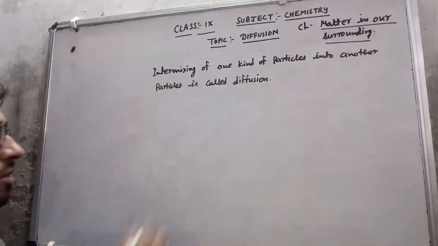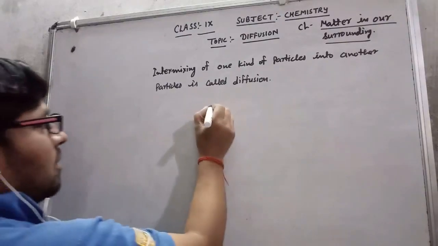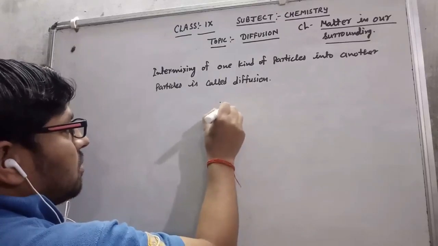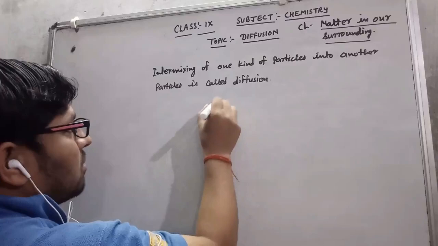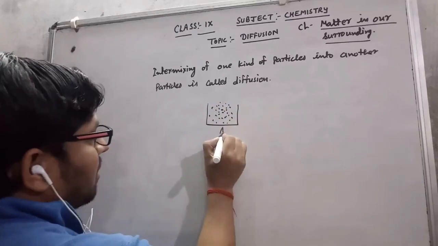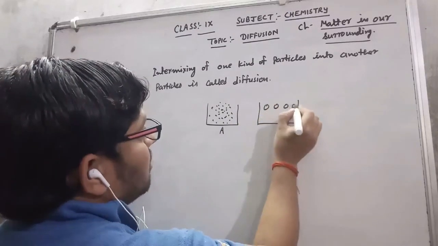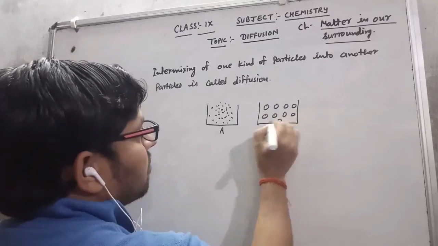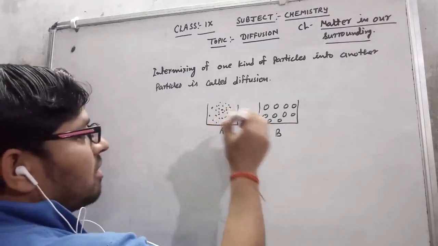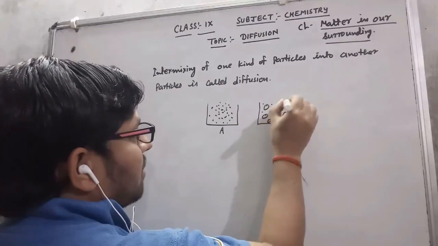The meaning is this: suppose these are the particles of substance A, and here the particles of substance B. I have added the particles of substance A into the particles of substance B. Then this will come in this way.